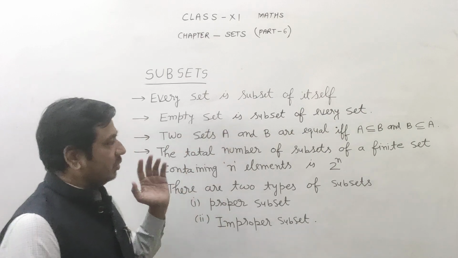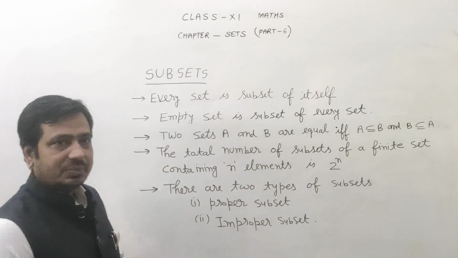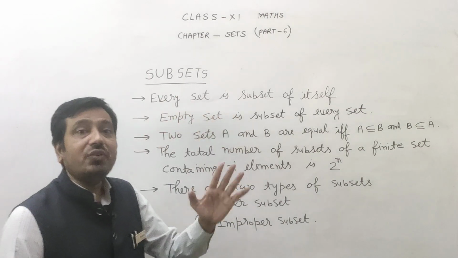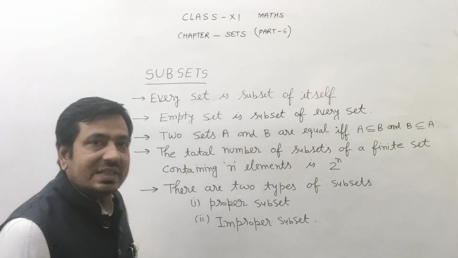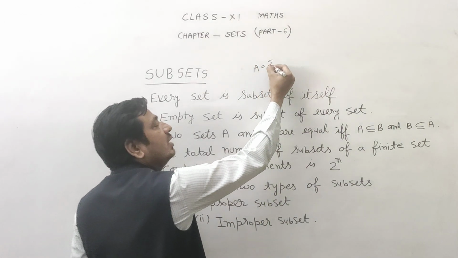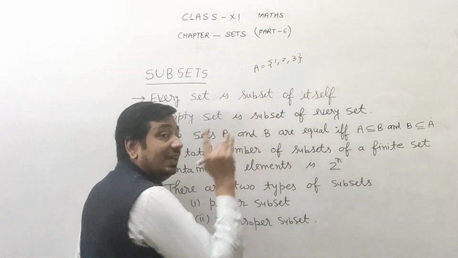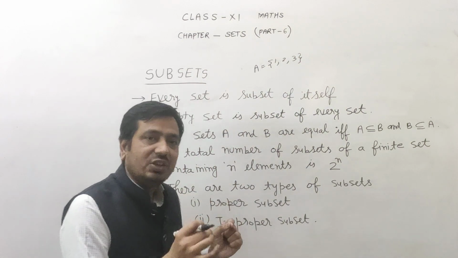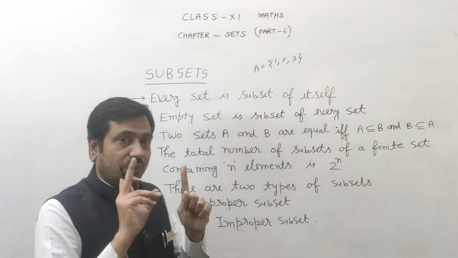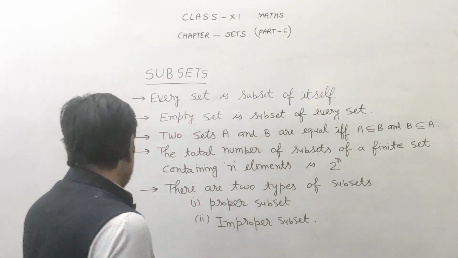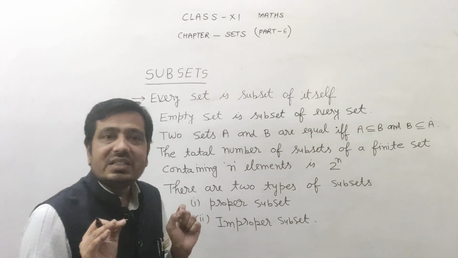Class, some notes are here about the subset. First, every set is a subset of itself. It means if you have a set A {1, 2, 3}, this set is a subset of itself. So first you remember every set is a subset of itself.